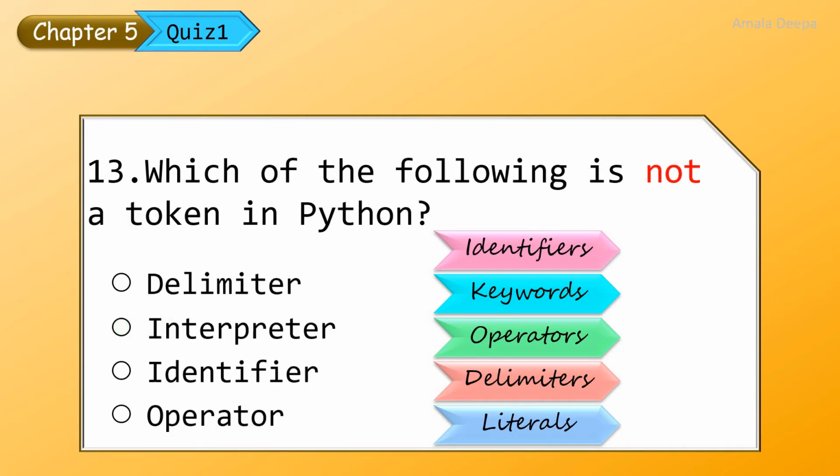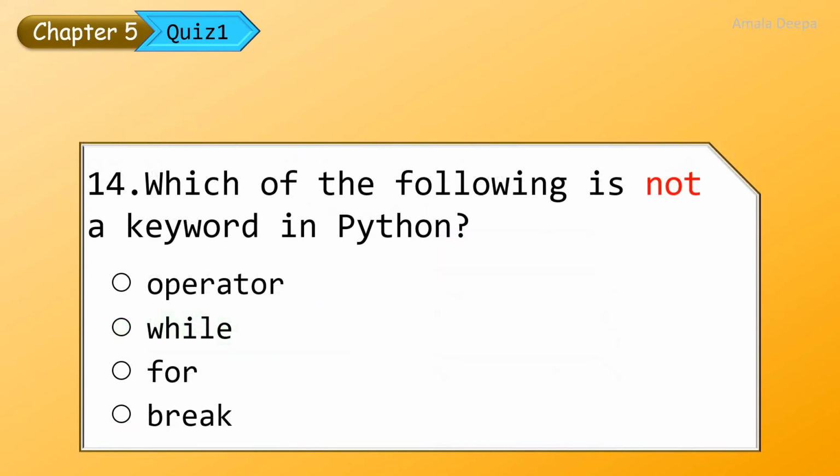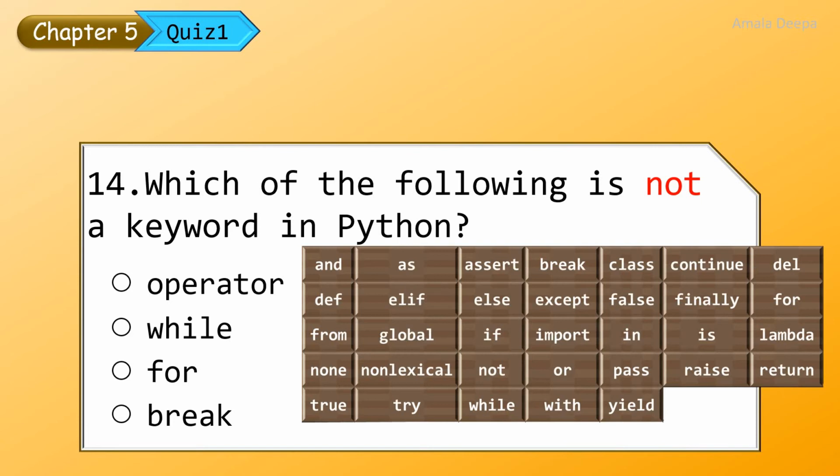Which of the following is not a token in Python? Delimiter is a token, identifier is a token, operator is a token. Therefore, interpreter is not a token. Which of the following is not a keyword in Python? Here you can see the list of keywords. While, for, break, they are all keywords. So operator is not a keyword. So that is the correct answer.